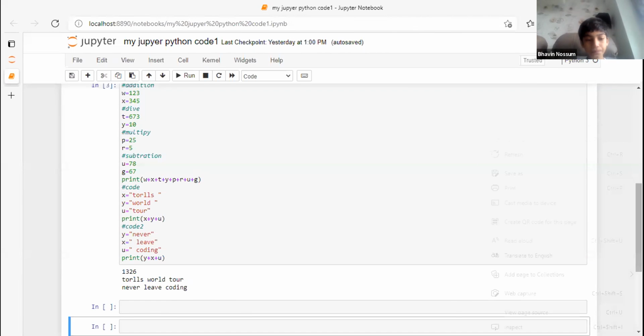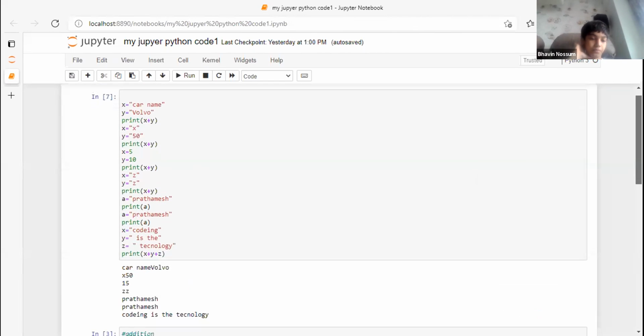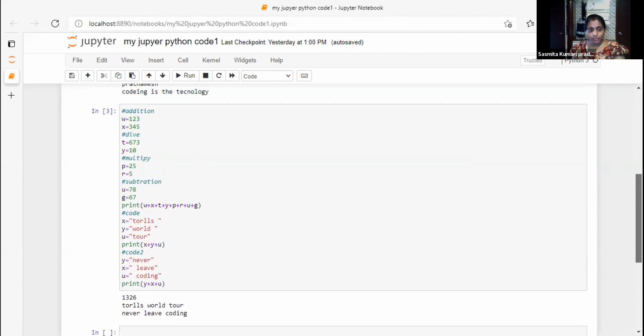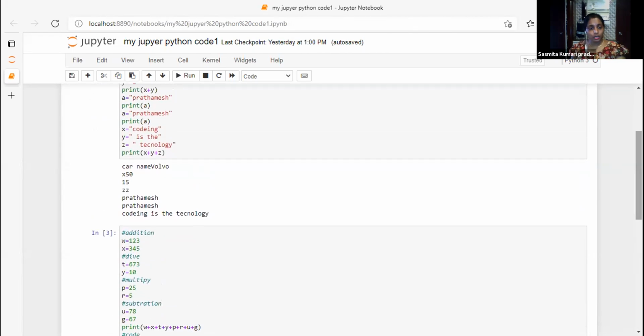Prathamesh, share your screen again. Not this one, not this one. I told you, where are your operators? What did I tell you now?